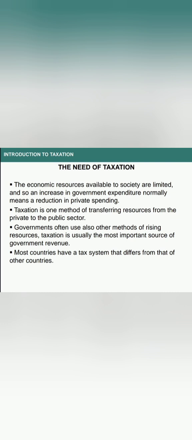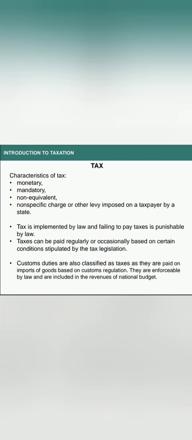The characteristics of tax: monetary, mandatory, non-equivalent, non-specific charge or other levy imposed on a taxpayer by a state. Tax is implemented by law, and failing to pay taxes is punishable by law. Taxes can be paid regularly or occasionally based on certain conditions stipulated by tax legislation. Customs duties are also classified as taxes, as they are paid on imports of goods based on customs regulation. They are enforceable by law and are included in the revenues of the national budget.